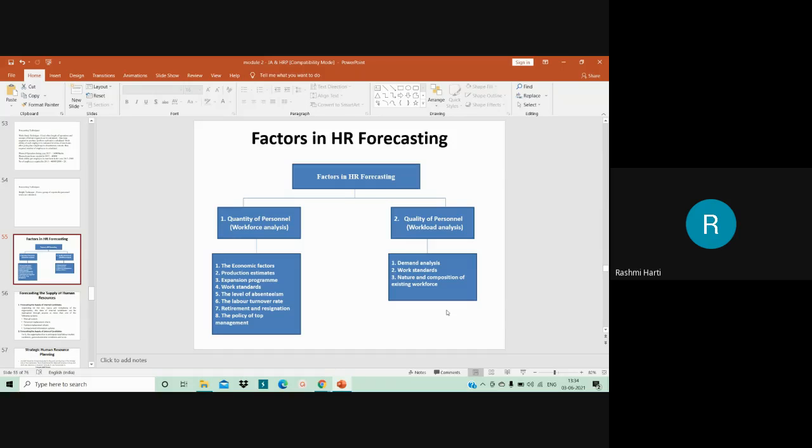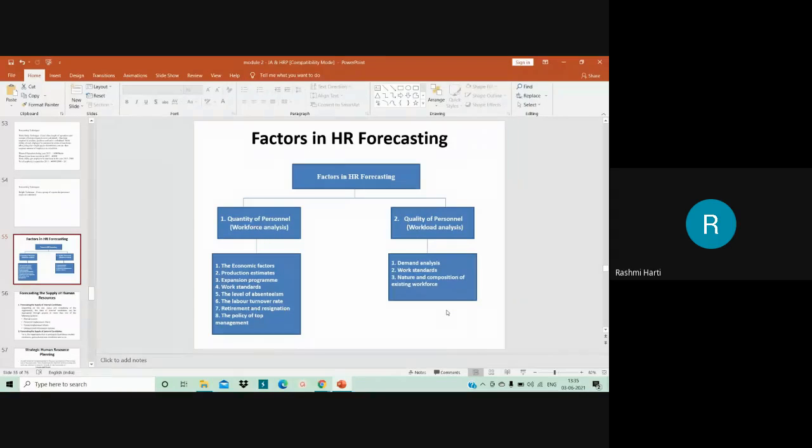Then you have labor turnover. That is also one of the factors which affects human resource forecasting. This is one of the oldest devices for estimating future manpower requirements in the company. Here the labor turnover ratio is calculated, covering the vacancies which can be created by employees leaving the organization. It gives a statistical estimate as to how many are likely to leave. This formula gives an estimate of how many employees will be leaving, and that is one of the factors which affects human resource forecasting.